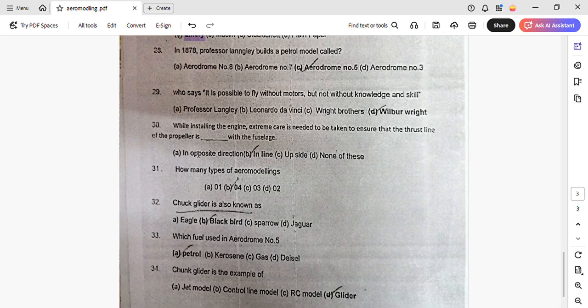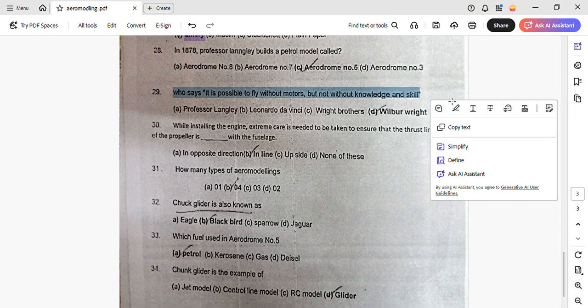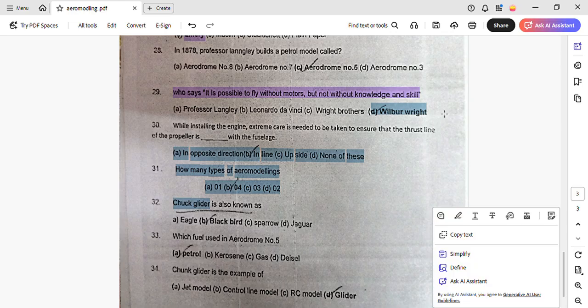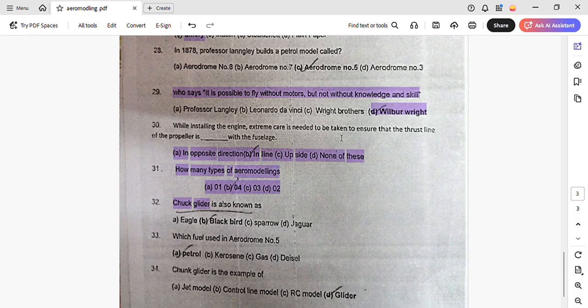Who says it is possible to fly without motors but not without knowledge and skill? It was Wilbur Wright. Not that important of a question, but yes, it could come in your exam. This could also come, I do not know.